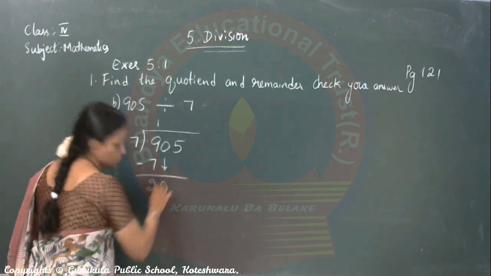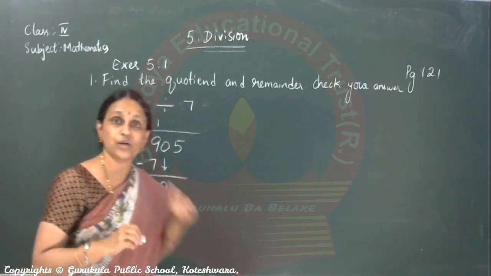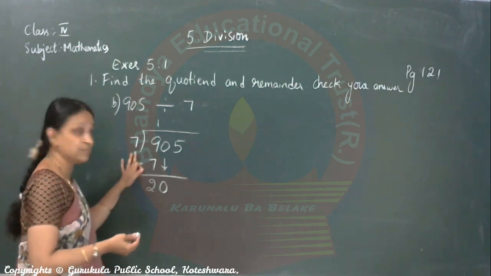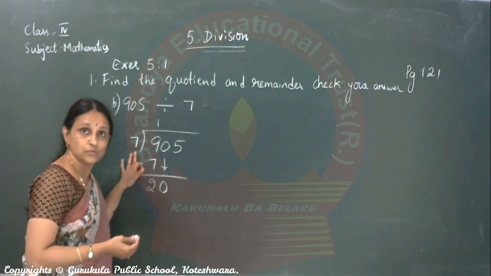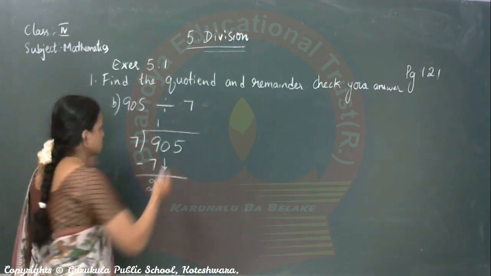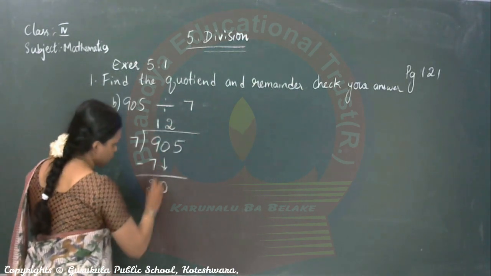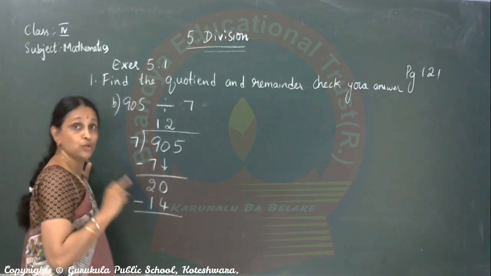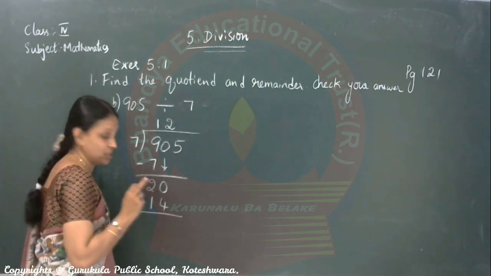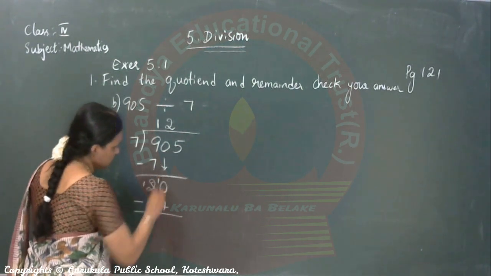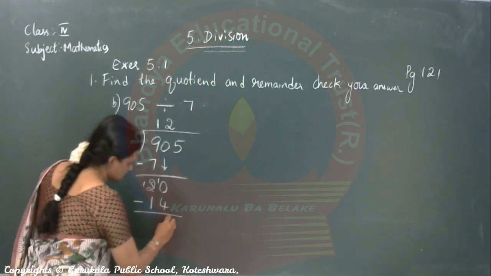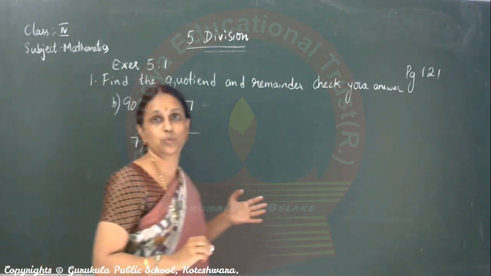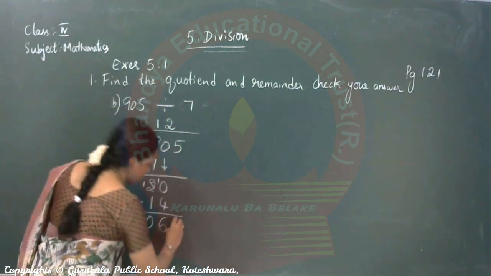0 comes down. Now start 7 and stop where you will get very near to 20 or exact 20 also you may get sometimes. Does it come in 7? 21 comes. 20 doesn't come. So 7 2s are quotient. You see children, it should be written properly above the numbers. Don't write it wherever you want. I will not accept that notes. Okay? Yes. So 1 borrow 10 minus 4 is 6, 0. I am not counting addition and subtraction. Already lot of sums we have done. You have to do it. Yes. 5 comes down.